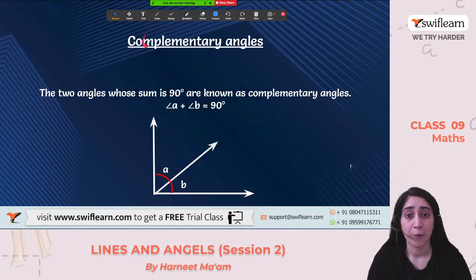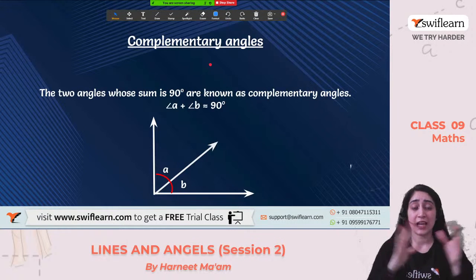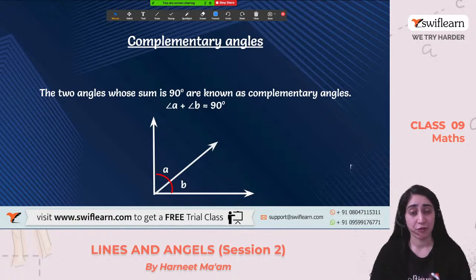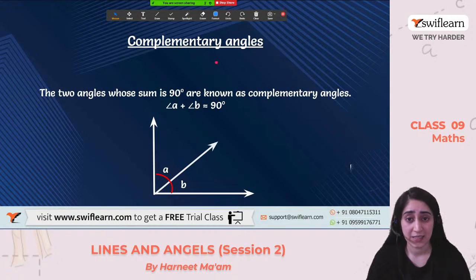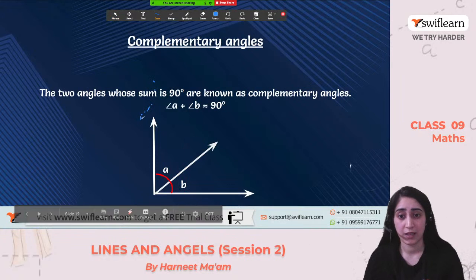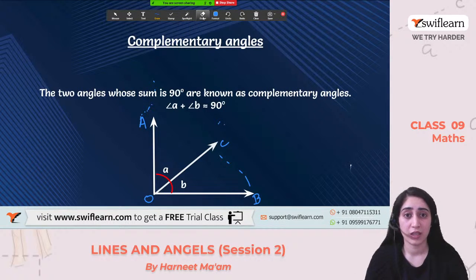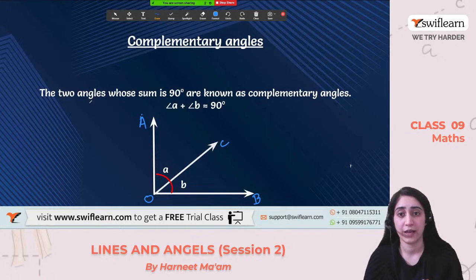What do we mean by complementary angles? See, whenever we form an angle, it can be that there are more lines coming from inside it, right? In this, let's consider this case. So we are talking about this big angle. Let me name it first. So this is A, this is O, this is B, and let it be C. All right. So if I'm talking about these angles, what do I mean? See, if I'm talking about angle AOB, getting the point?